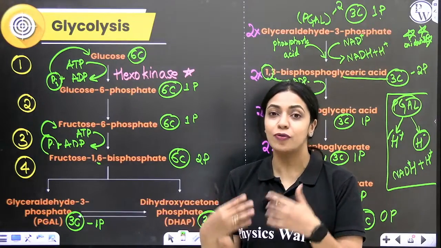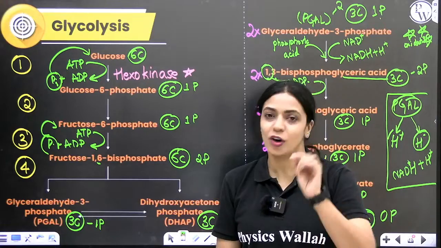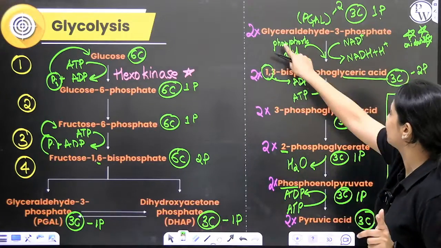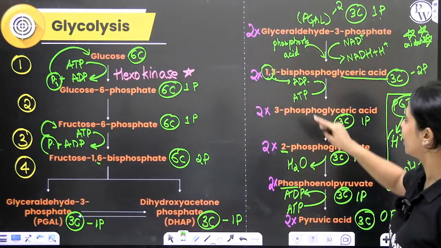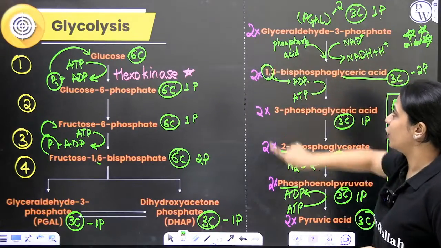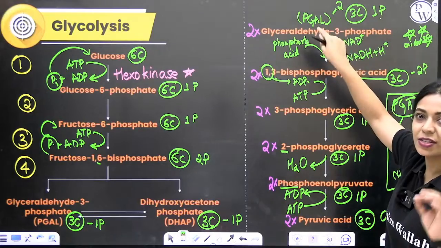PGAL is nothing but your phosphoglyceraldehyde. In phosphoglyceraldehyde, to the third carbon, phosphate group will be attached. So we call it glyceraldehyde 3-phosphate or 3-phosphoglyceraldehyde. Okay, so from this point onwards, we have 2 molecules of glyceraldehyde. The 6th step is the most important step.